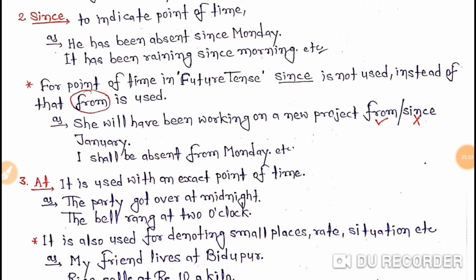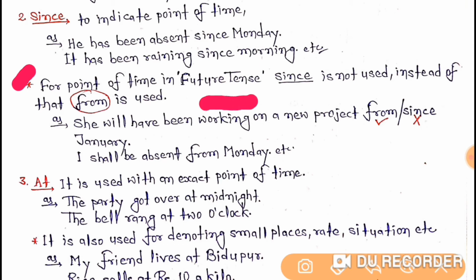So students, one more thing here I would like to make you understand, that is for point of time in future tense. Understand here properly. For point of time in future tense, since is not used. This means in perfect continuous tenses, as in present perfect continuous and past perfect continuous, for point of time we use since.